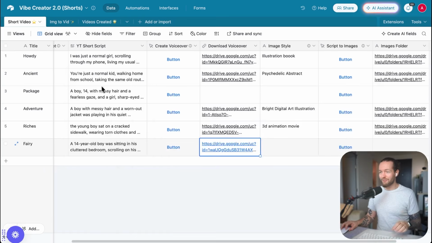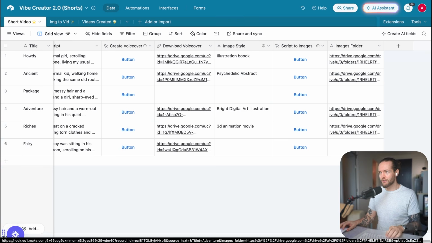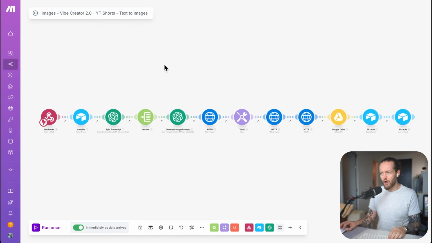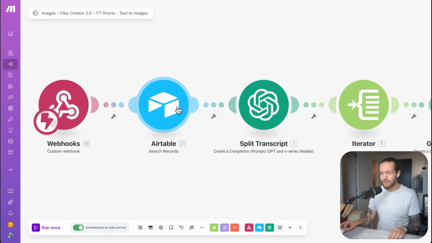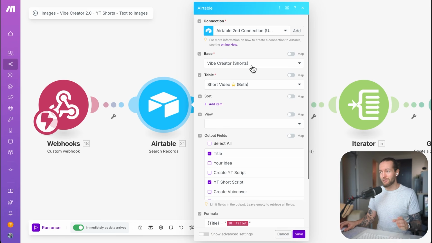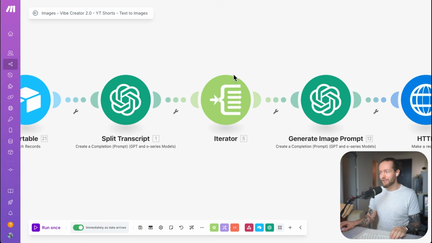Just like that, we have the entire voiceover of the video. Pretty cool, right? And if you're setting this up step by step, you would literally just go to the next script to images. You would go into your script to images automation here, and you just go from step by step. Just select the Airtable, make a new connection, make sure you have selected the base to Vibe Creator Bob, then make sure you have all the things connected.